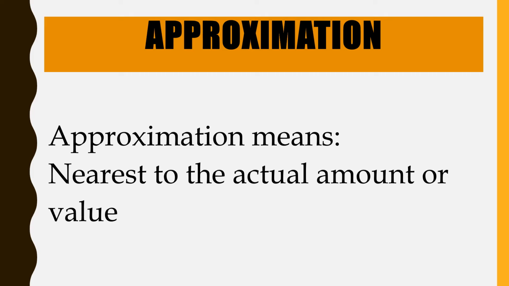No, because those are not the exact counts. It just gives us an idea about the quantities. So approximation means where we say nearest to the actual count.